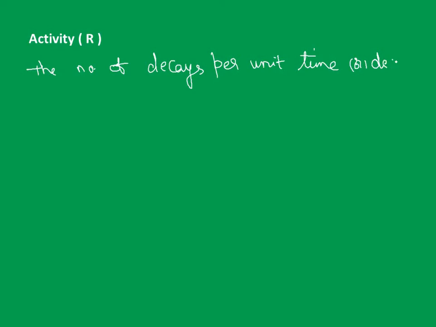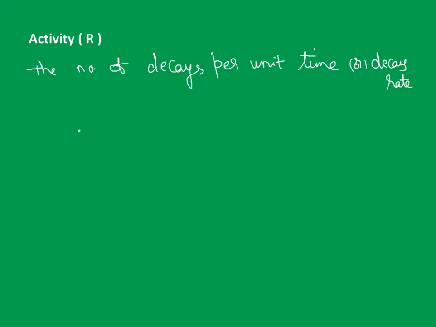Now let's look at the next topic called activity. Activity is nothing but the number of decays per unit time. Let me write down: the number of decays per unit time is called activity, or you can also call it the decay rate. This activity, or decay rate, tells at what rate the decay is actually happening.